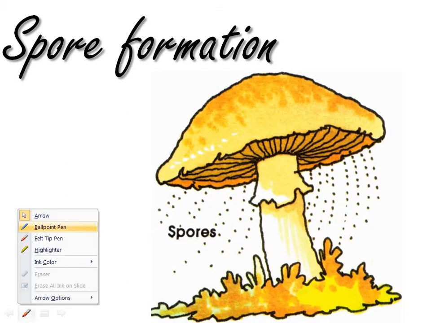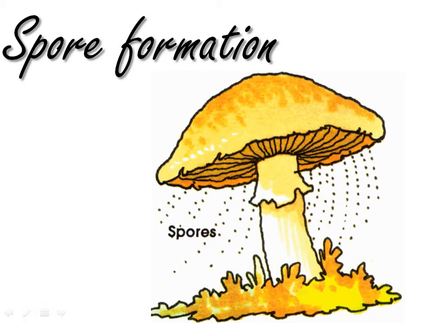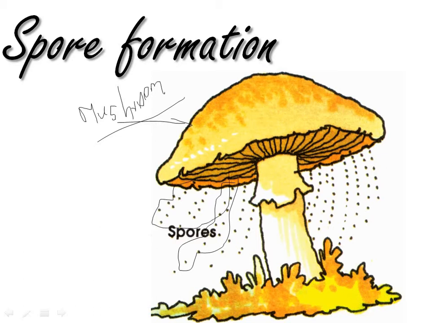spore formation. As you can see, this is an example of a mushroom. What about this mushroom? As you can see, these little dots are called spores. These will be blown away from the mushroom or any other spore-forming plants. When these spores are blown away, they fall in other places and grow into new mushrooms.